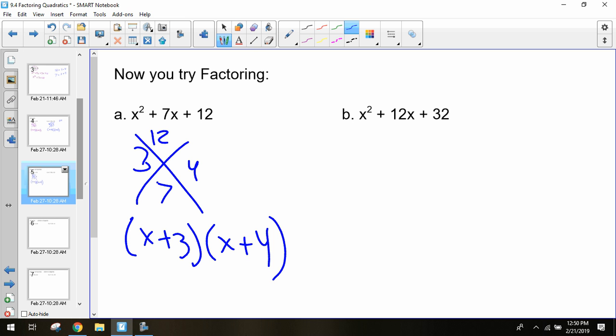What about the second one? We have 32 and 12. So 4 times 8 gives you 32, 4 plus 8 gives you 12. So x plus 4, x plus 8.